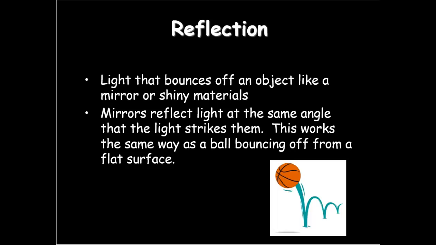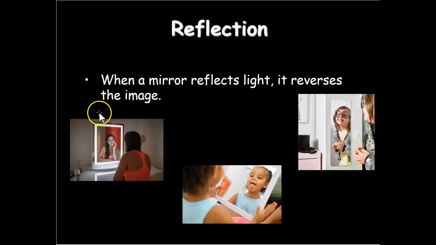Reflection is when light bounces off an object like a mirror or shiny materials. The mirror, or whatever shiny material it is, will reflect the light at the same angle that the light strikes it. This works the same way as a ball bouncing on a flat surface, like boom, boom. So the way the light hits it, it reflects back. So when a mirror reflects light, okay, so you're looking into a mirror, it will actually reverse the image.